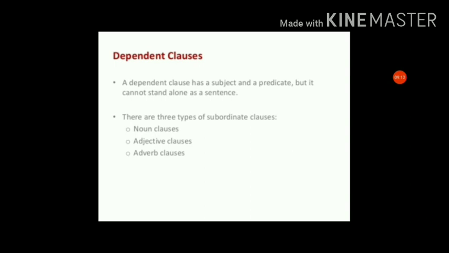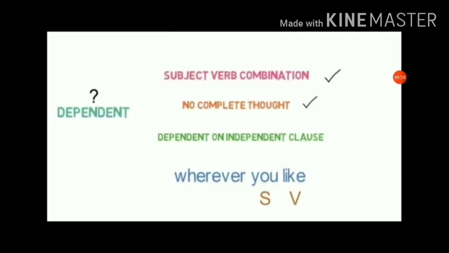A dependent clause has three types: noun clause, adjective clause, and adverb clause. So how can we identify the dependent clause? Here also we check three things: first, a subject-verb combination; second, no complete thought or complete sense; third, it depends on an independent clause.